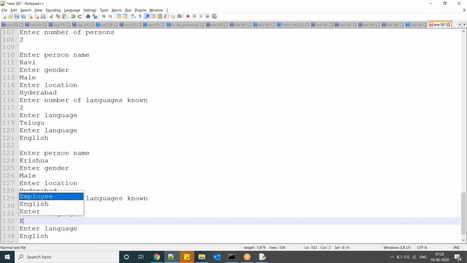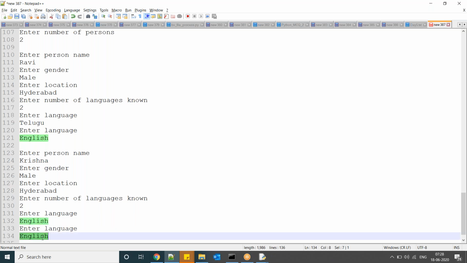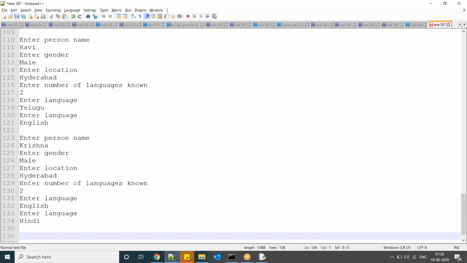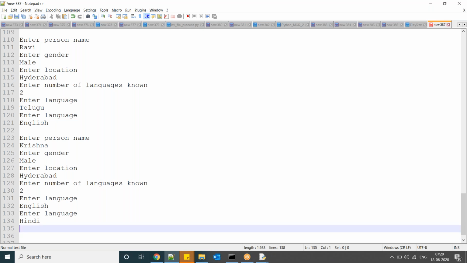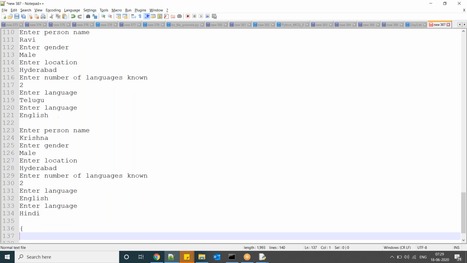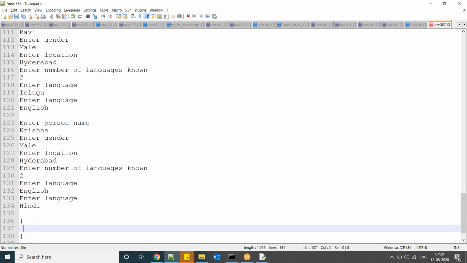Male, Hyderabad. Now I want output like this. Here a dictionary which has elements.